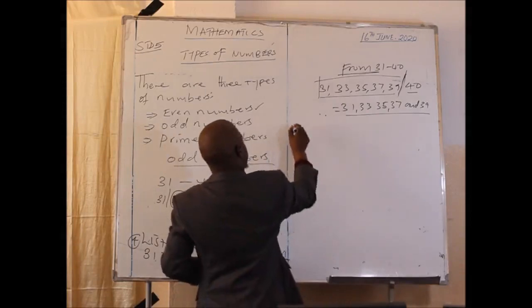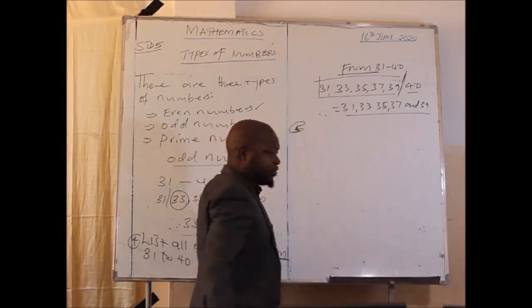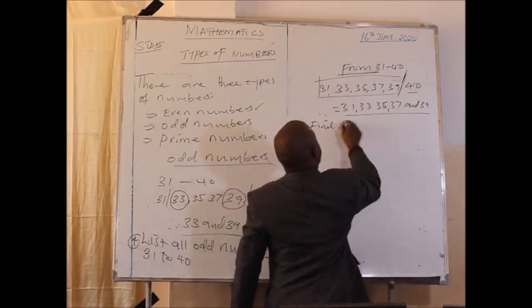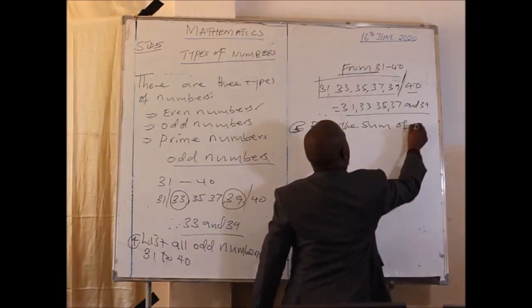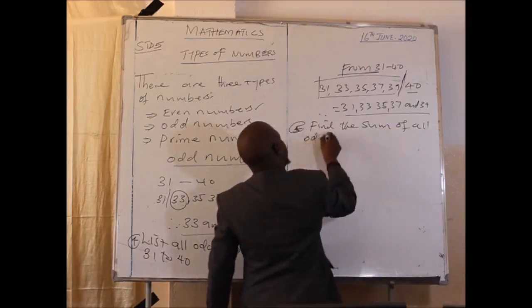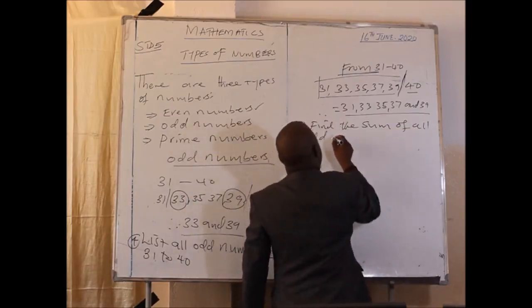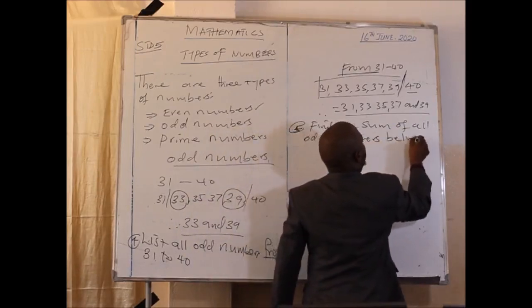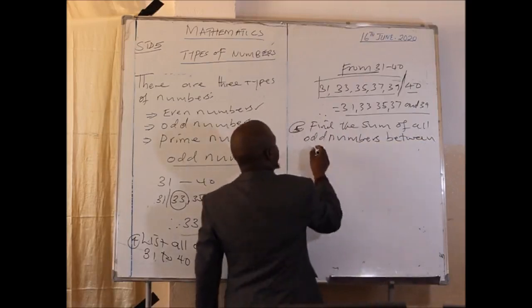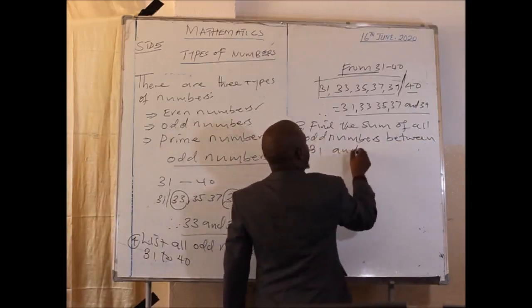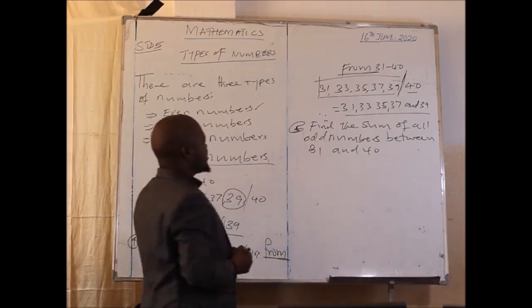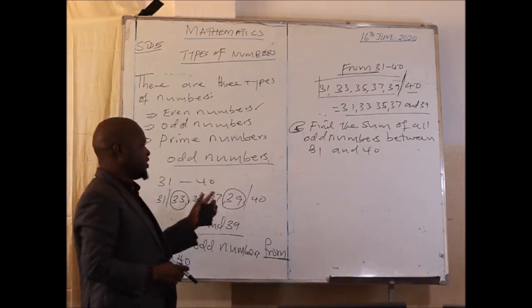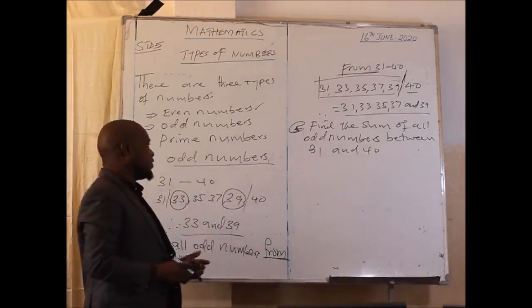Then also, that is number 5, they could ask you: find the sum of all odd numbers between 30 and 40.